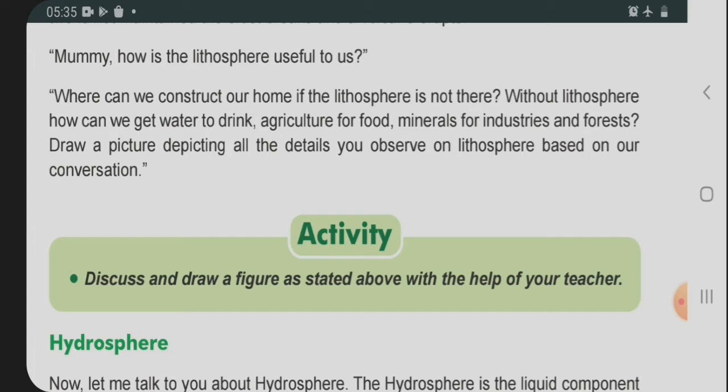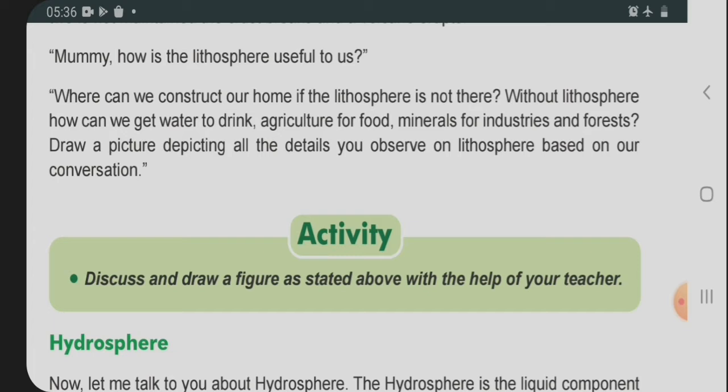Then it is also asked, how can we get drinking water? Because of the lithosphere we can store fresh water. Otherwise you know that 69% is sea water, and only 2 or 3% is drinking water.